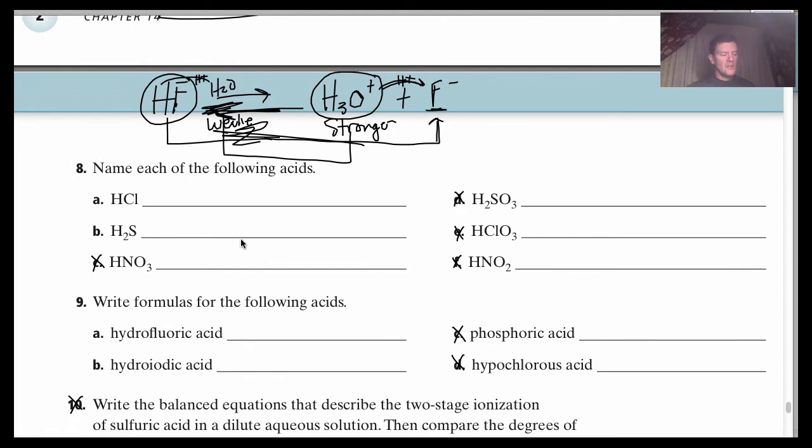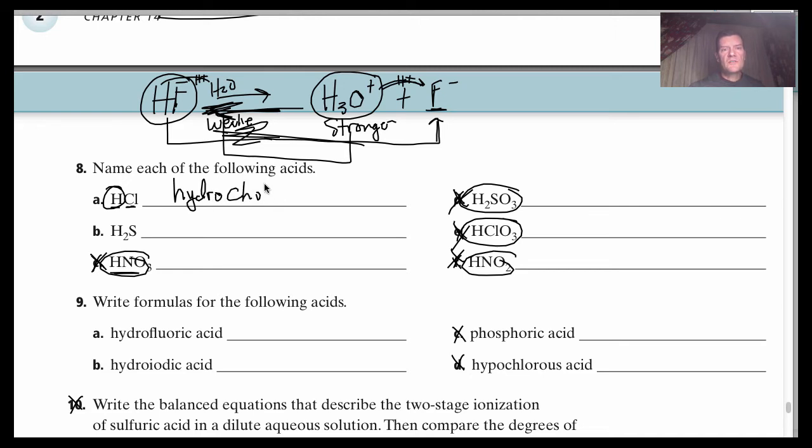All right, name each of the following acids. Now, you don't have to name the ones that have oxygen in them. You can just look at the chart. This is nitric, nitrous, I think this is chlorous acid, this is sulfurous acid. But the ones that I want you to be able to name are the binary ones, just two elements, hydrogen and then a reactive nonmetal. So this is hydro, because of the hydrogen, hydrochloric acid, okay?